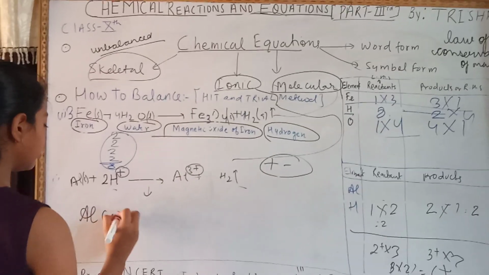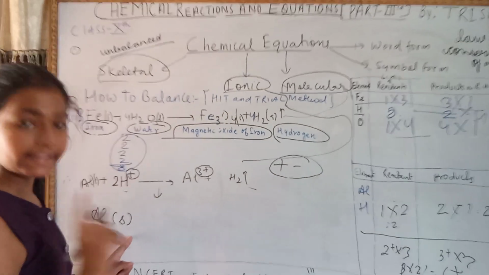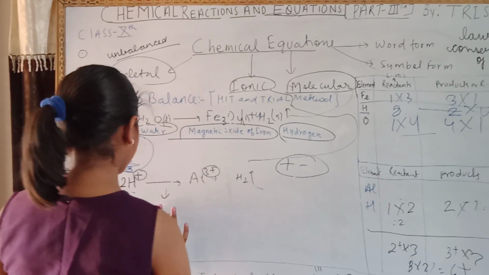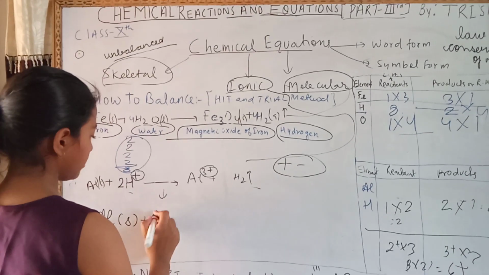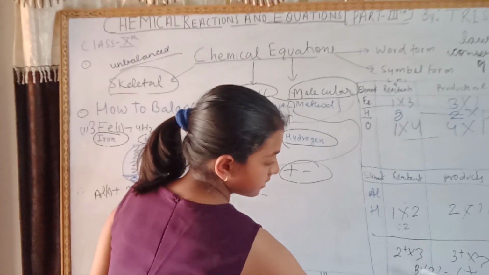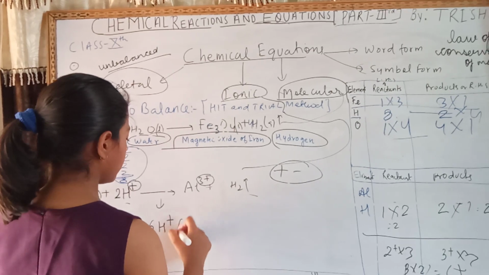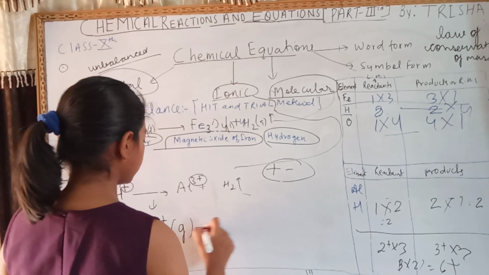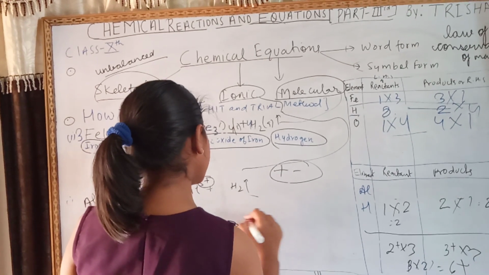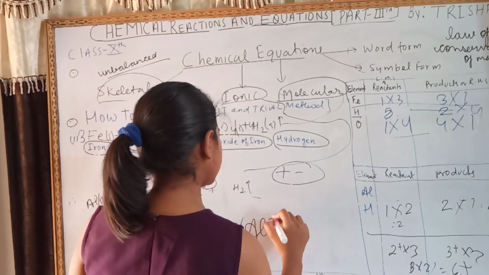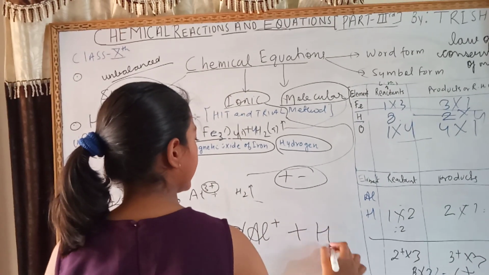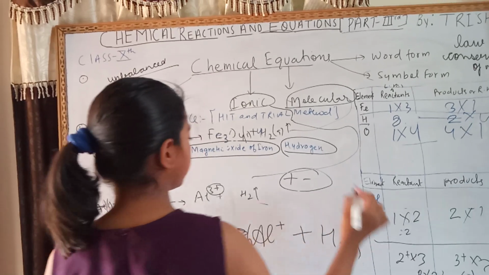Aluminium, we have to write the physical state. Oh, sorry, as I told you 6, because here 6 has been formed. And in the gaseous state gives aluminium, 6 aluminium plus charge, plus H2 hydrogen gas is evolved.